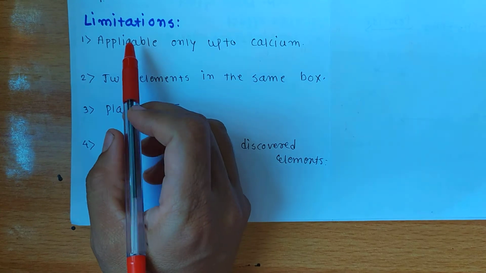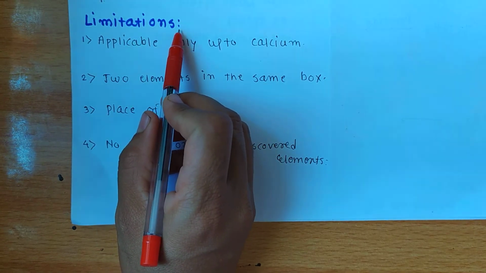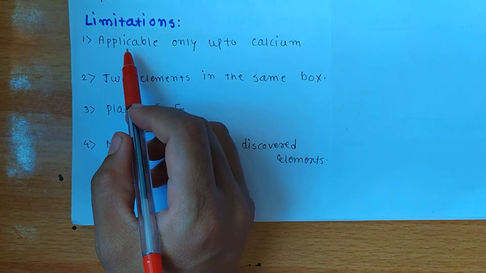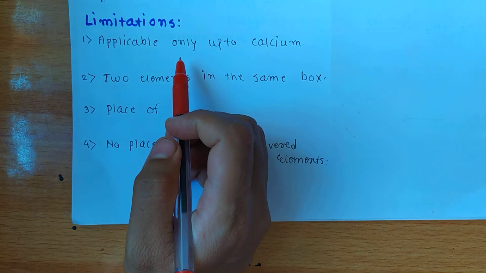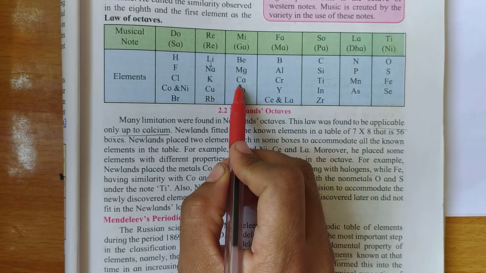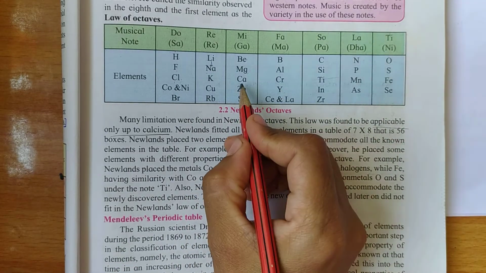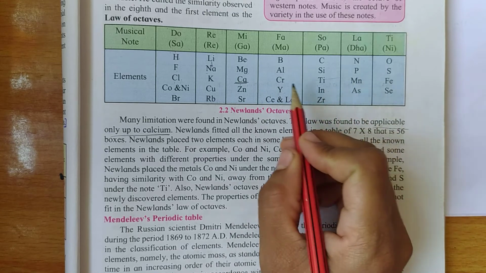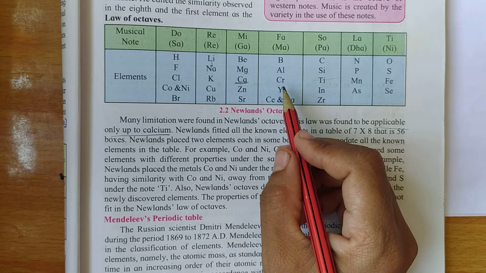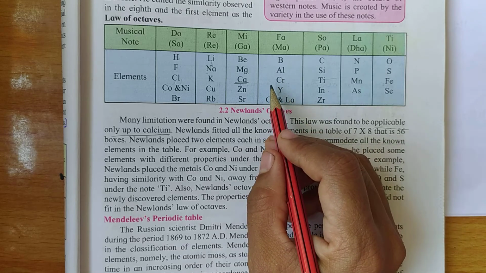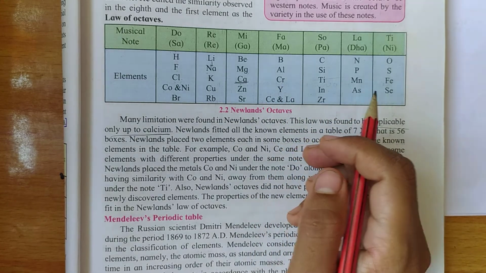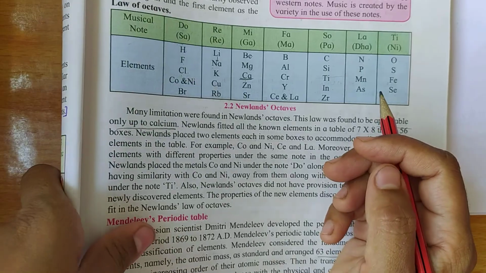Now we will see the limitations of Newland's law of octaves. The first limitation is that Newland's law of octaves was applicable only up to calcium. See here in this table, it is applicable only up to this calcium. After calcium, he arranged many elements, but he could not find the similarity between the first and eighth element after calcium. So this is the first limitation.